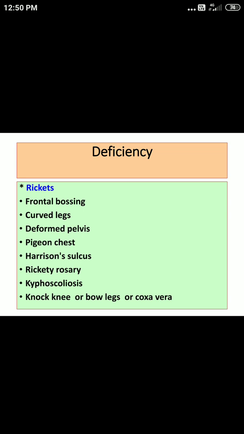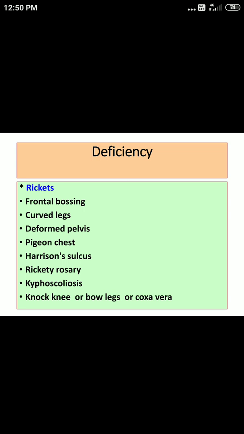Now as a result you can get one more thing, and this causes hypocalcemia. And you can even get manifestations related to hypocalcemia. So first, the calcification process is affected, there is hypocalcemia, so you can get manifestations related to hypocalcemia.